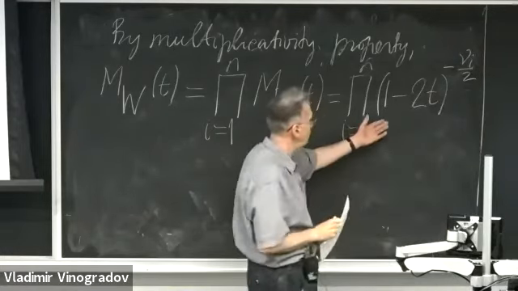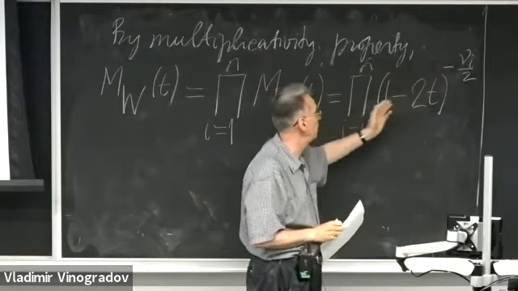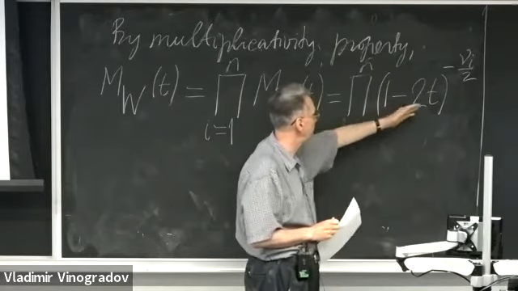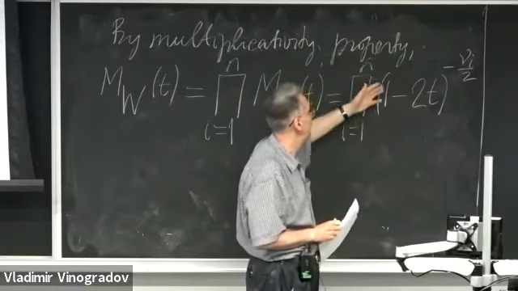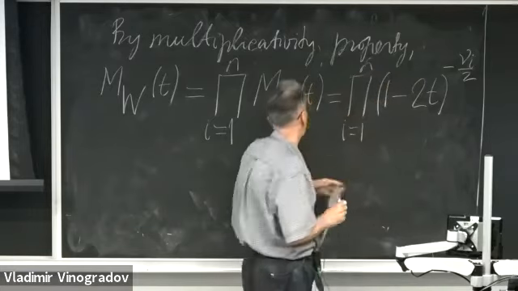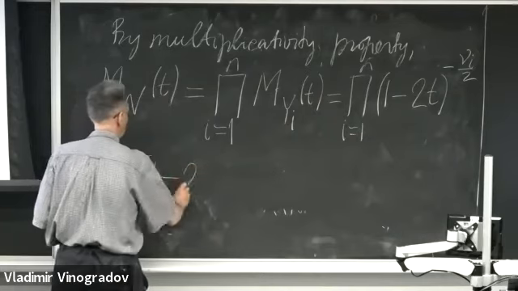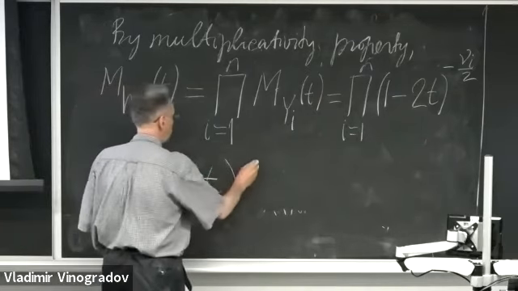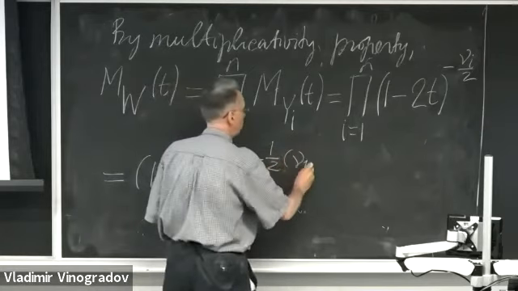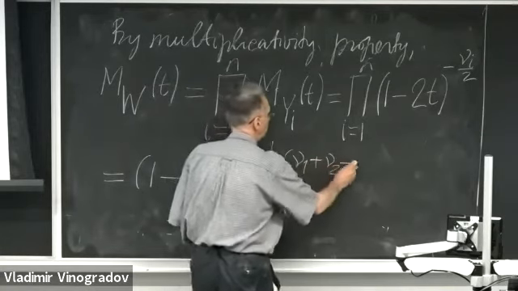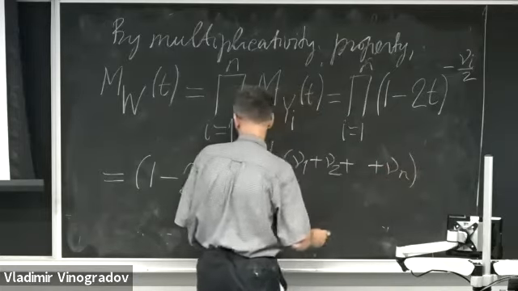And clearly, it's 1 minus 2t raised to a negative power, and we multiply these factors. So what actually happens is that it's going to be simply 1 minus 2t raised to the power negative 1/2 times nu1 plus nu2 plus etc. plus nu n.